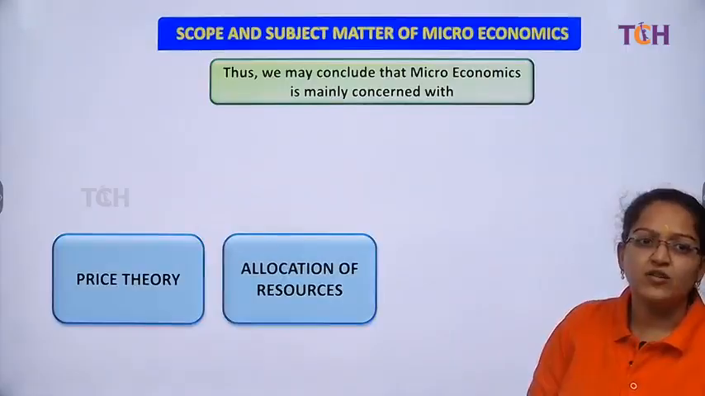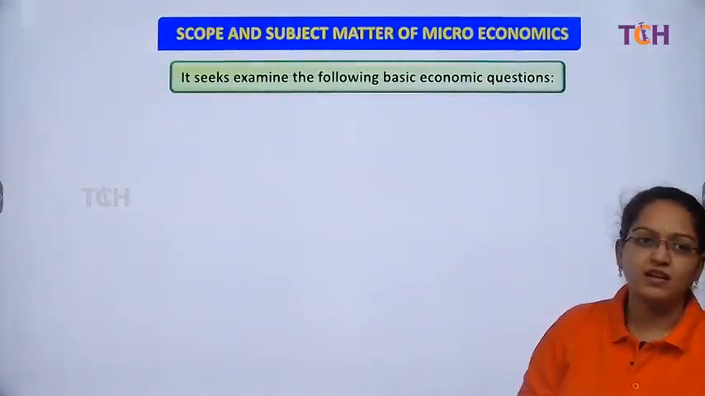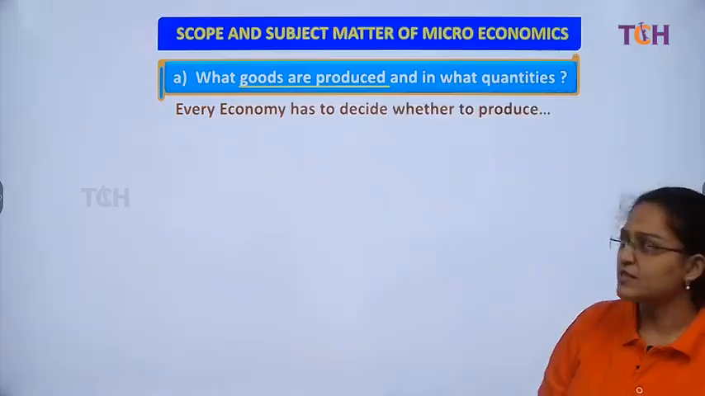So it's price theory, allocation of resources, the overall subject matter and the scope of microeconomics.